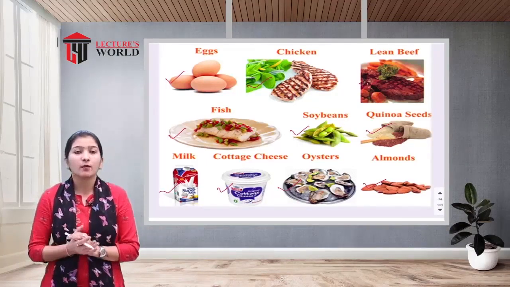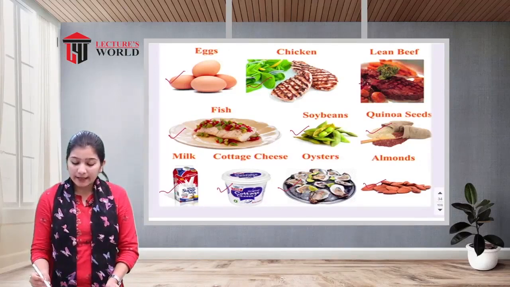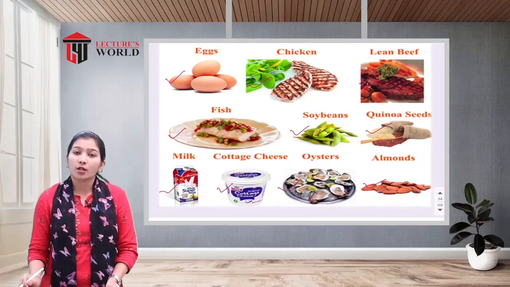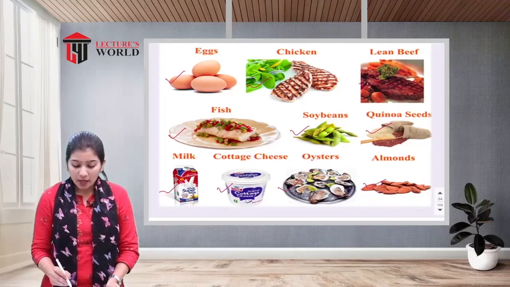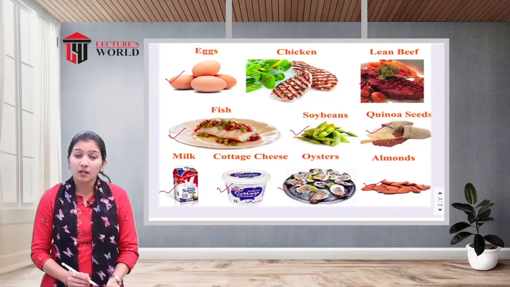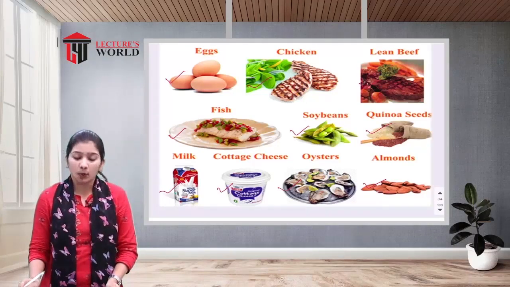Eggs, chicken, lean beef, fish and oysters are the non-vegetarian food sources of protein, whereas soya beans, quinoa seeds, milk, cottage cheese and almonds are vegetarian sources of protein.